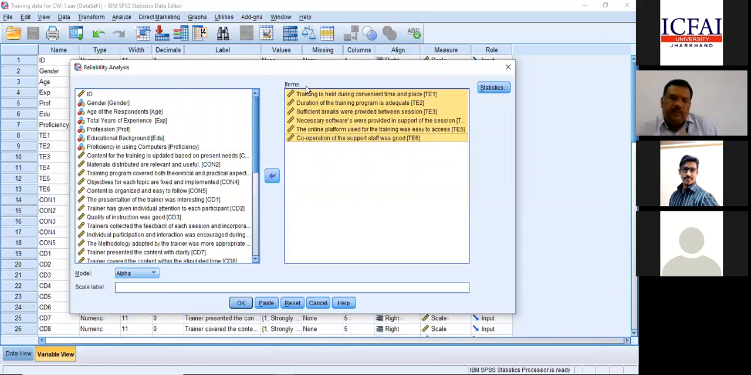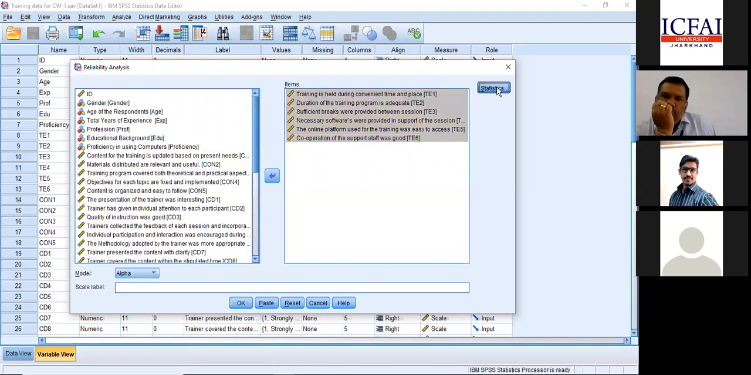It may be mentioned as item or dependent or independent or whatsoever. Based on this only, the calculations will happen. Now, the model is alpha. You don't want to disturb it. The name is Cronbach alpha test. Once you're doing a reliability test, the name of the test is Cronbach alpha.